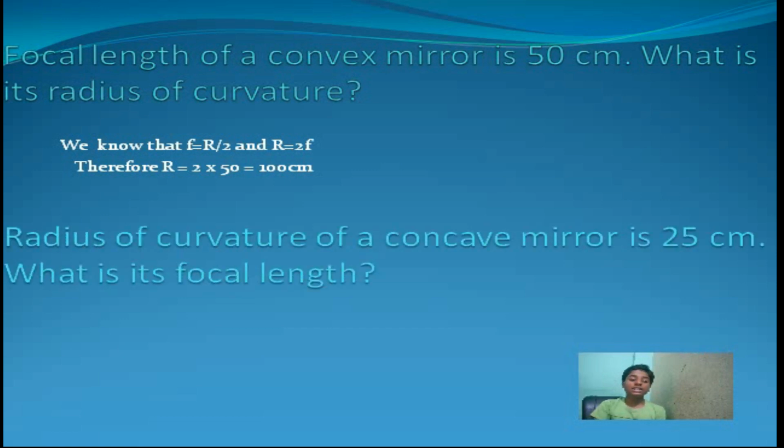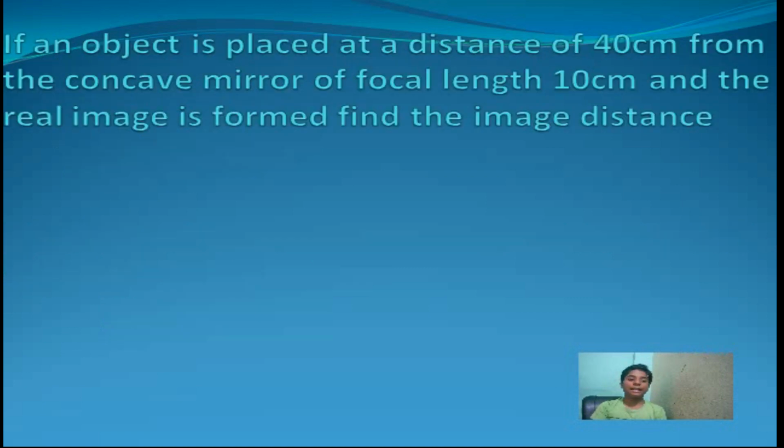Next question: the radius of curvature of a concave mirror is 25 centimeters. What is its focal length? We know that f is equal to r by 2. Therefore, f is equal to 25 by 2, which is equal to 12.5 centimeters.